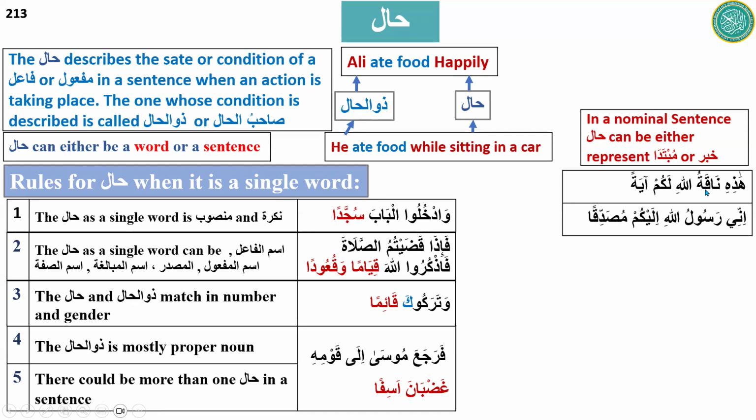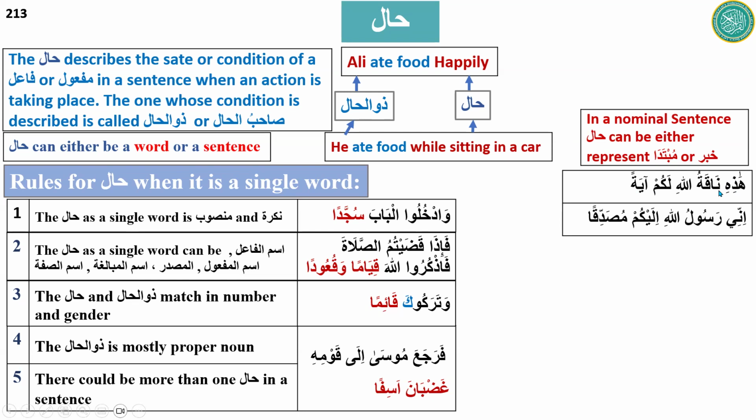The she-camel of Allah is for you all a sign. Yes, the she-camel is Zulhal and Ayah is Hal. So here, can you let me know what is Mubtada and what is Khabar in this sentence?